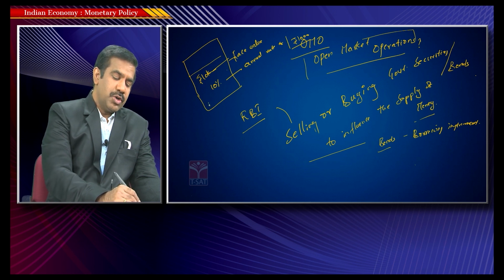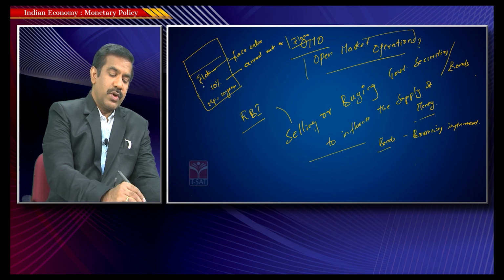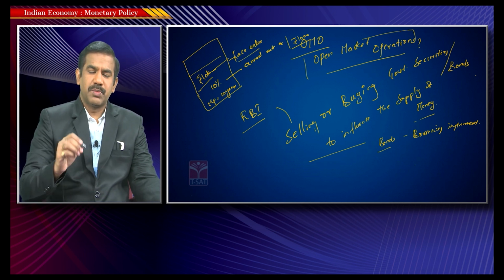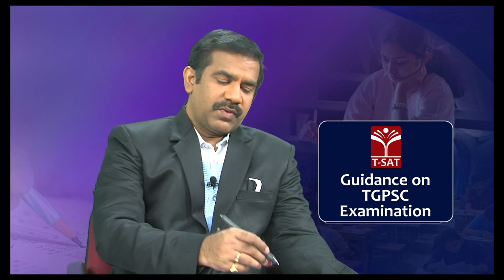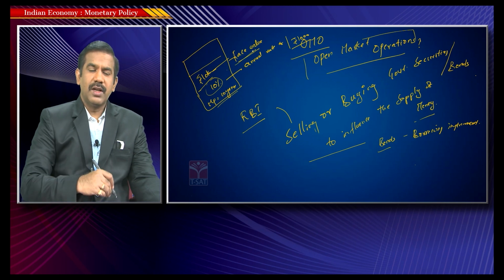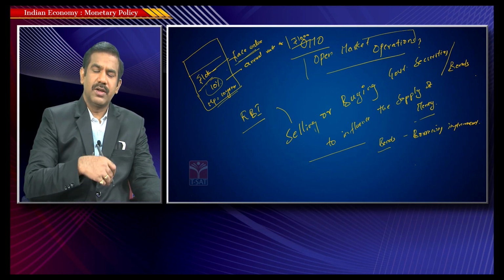And this bond has a maturity period, let's say 10 years. That means 10 years later, you get paid the principal amount that has been printed on this piece of paper, which is nothing but the face value. So whosoever buys this piece of paper, the bearer of this bond, I promise them I will pay 10% interest every year. And 10 years later, whosoever has this paper could redeem it for 10,000 rupees, which is called the face value of the bond. And this bond is what the government markets.